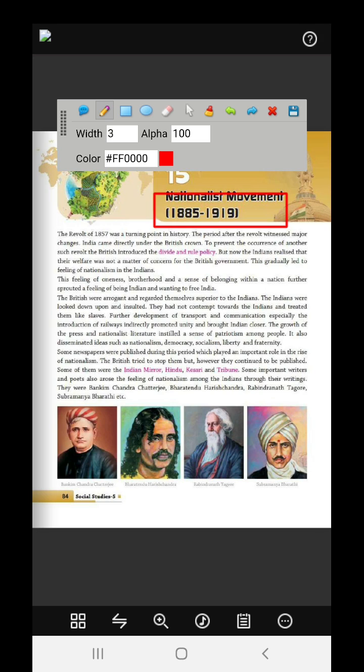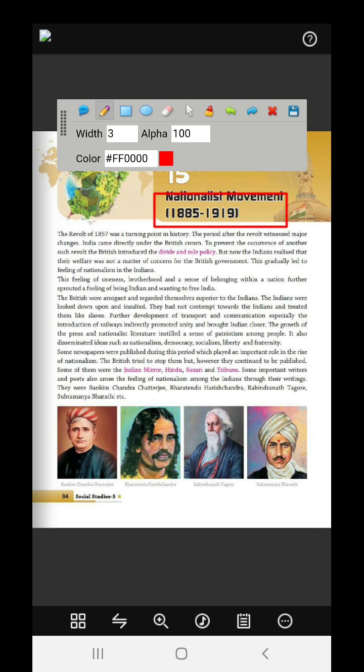But then the Indians realized that the British will not do our welfare. We have to do our own welfare. Our welfare is not a matter of concern for the British government.